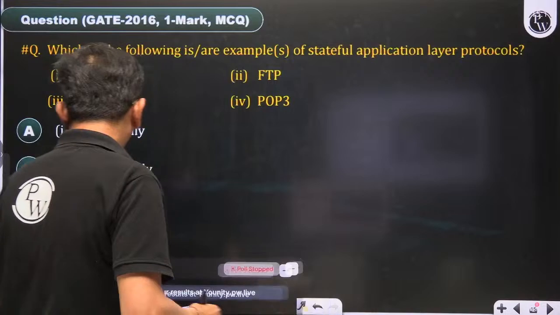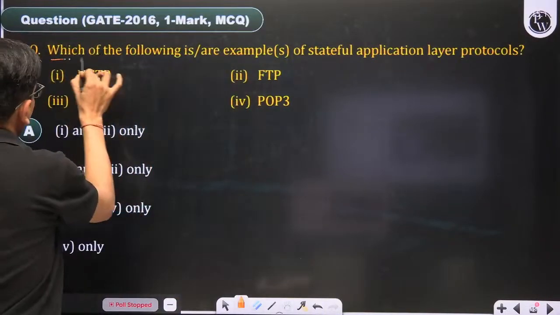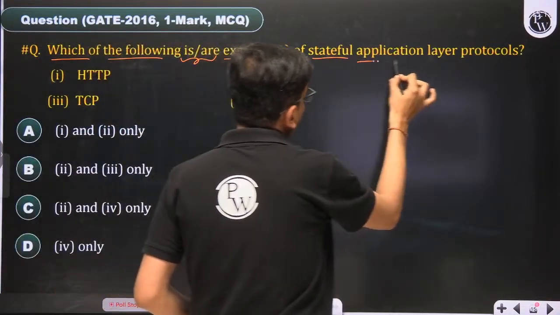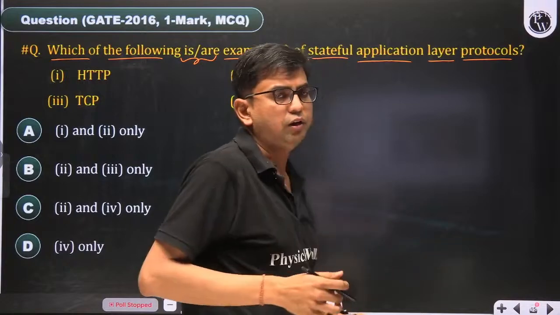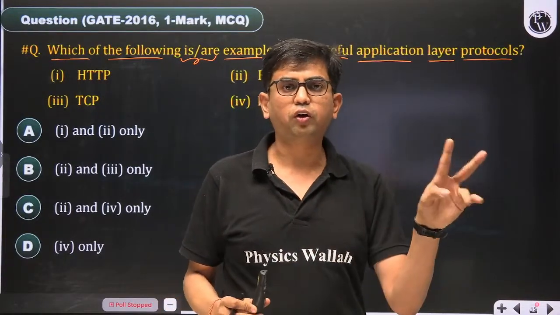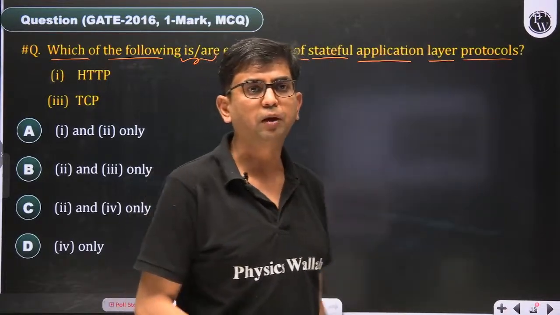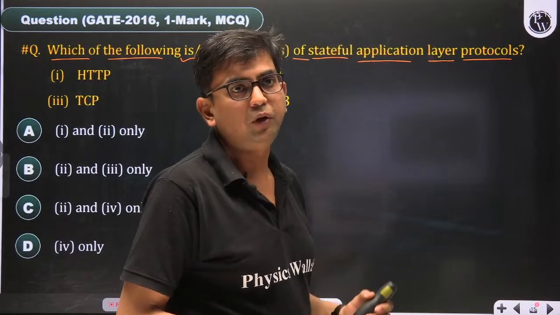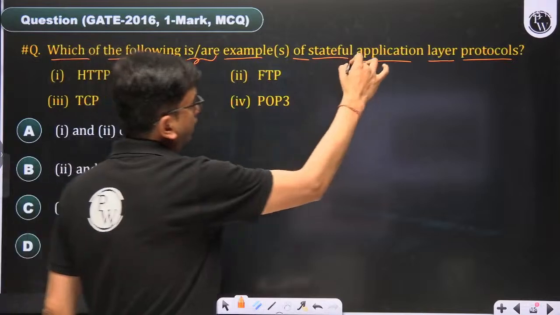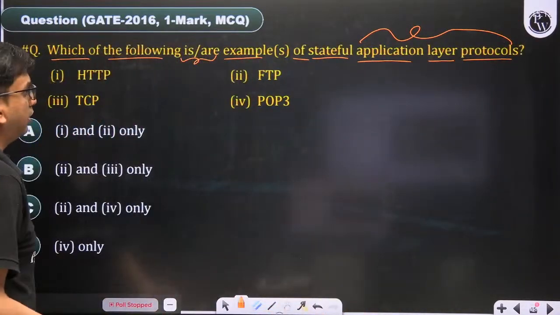In this question, it is asking which of the following is an example of a stateful application layer protocol. This is a multiple select question of that era, because at that time, out of 4 options, only 1 option is correct. This is the way they ask a multiple select question. Here it is asking about application layer protocols, so identify which is not an application layer protocol.